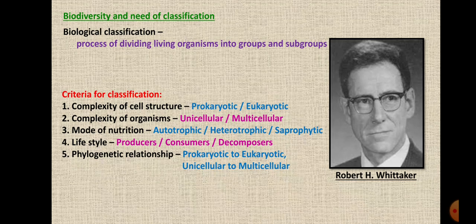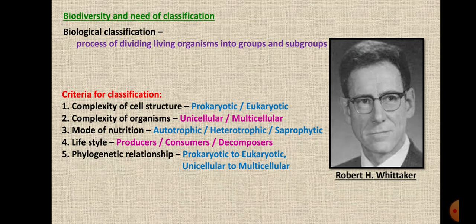Third was mode of nutrition. Nutrition is to have the food. So whether they are autotrophic, auto means self, whether they prepare their own food, heterotrophic, whether they are dependent upon other organisms for their food, and saprophytic means whether they absorb their food from the dead organisms. So this was the third point, mode of nutrition.